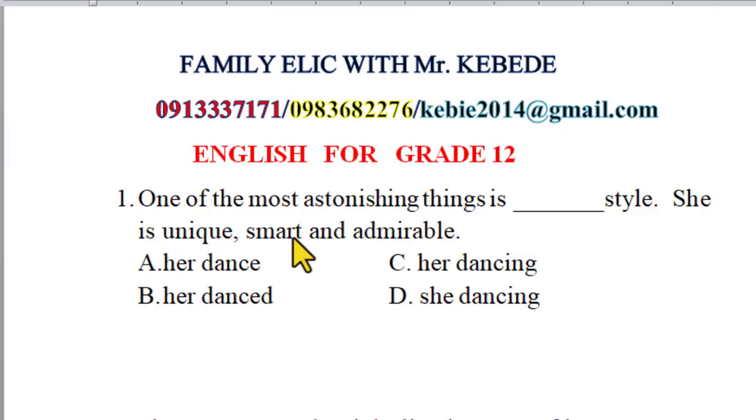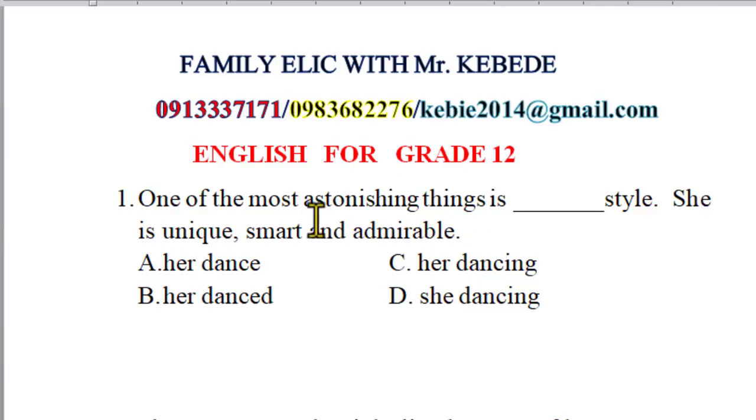The first question: one of the most astonishing things is blank style. Yes, she is unique, smart and admirable. So what is the answer for this? Her dance, her dancing, her danced, and she dancing. Before you answer the question, what is the intent of the question? What is the central idea of the question? First read the question, then come to the distractors which possibly complete the question.